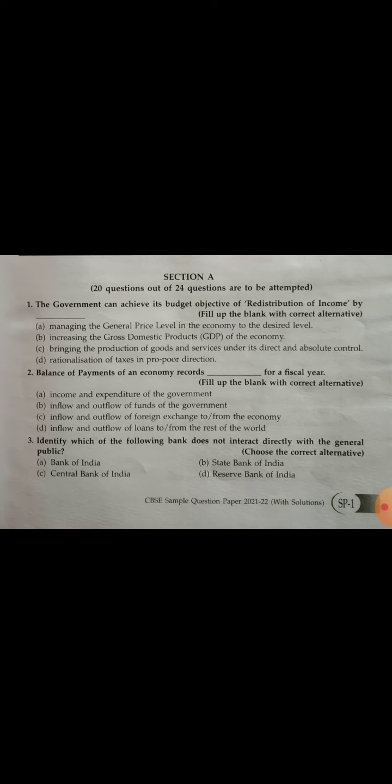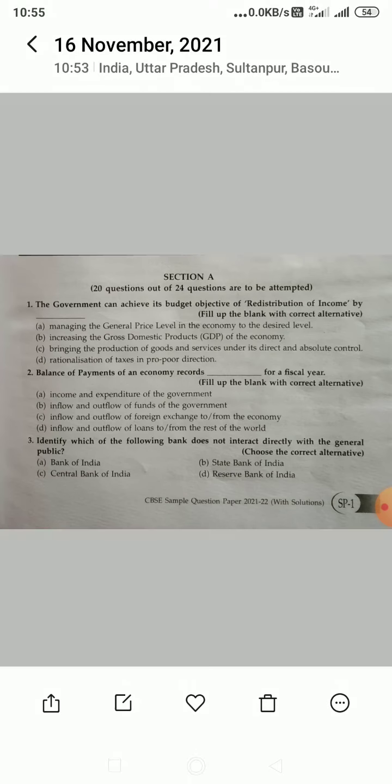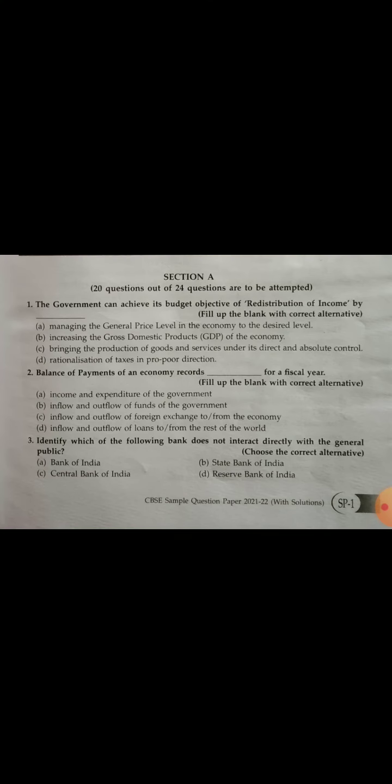B. Increase the gross domestic product of the economy. C. Bringing the production of goods and services under its direct and absolute control. D. Rationalization of tax in pro-poor direction. The right answer is option number D, that is rationalization of tax in pro-poor direction.